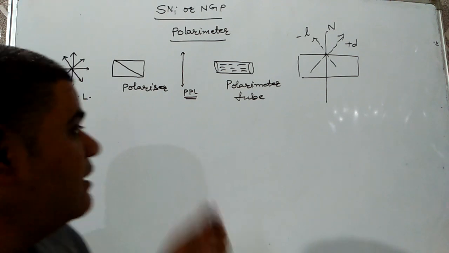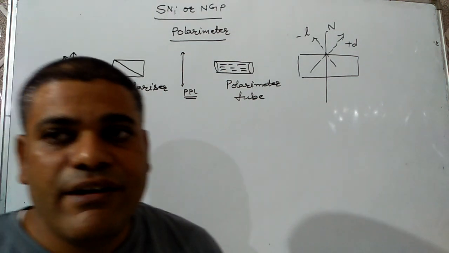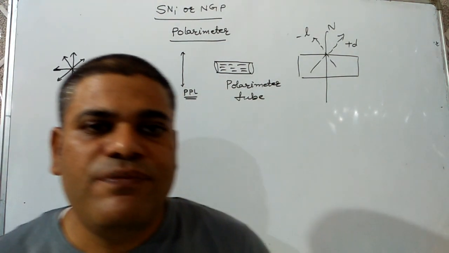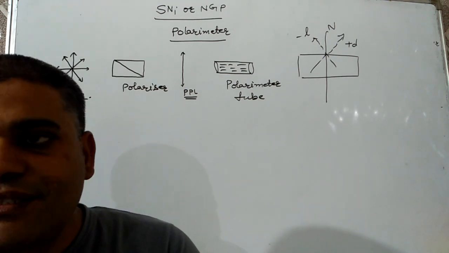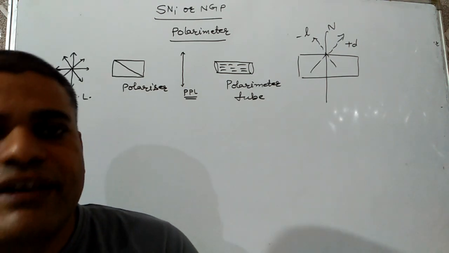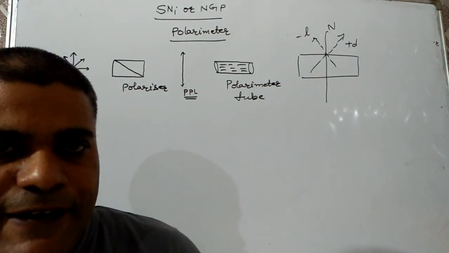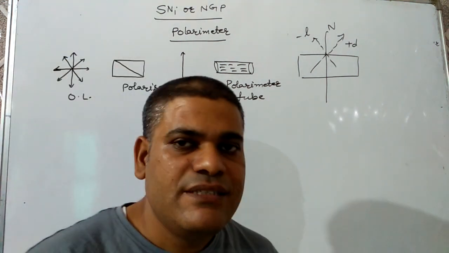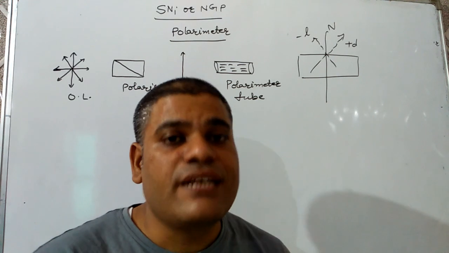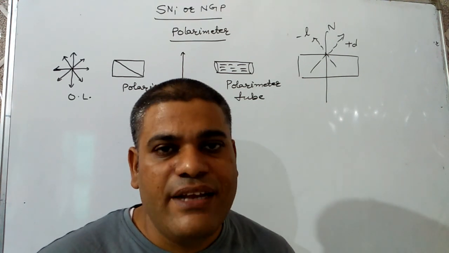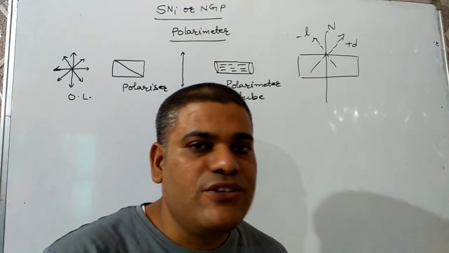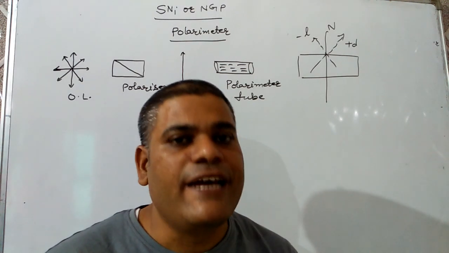The first question may be: what is a polarizer and from which substance is it made? A polarizer is the device which is used to restrict ordinary light to vibrate in a single plane, and such light is known as plane polarized light.